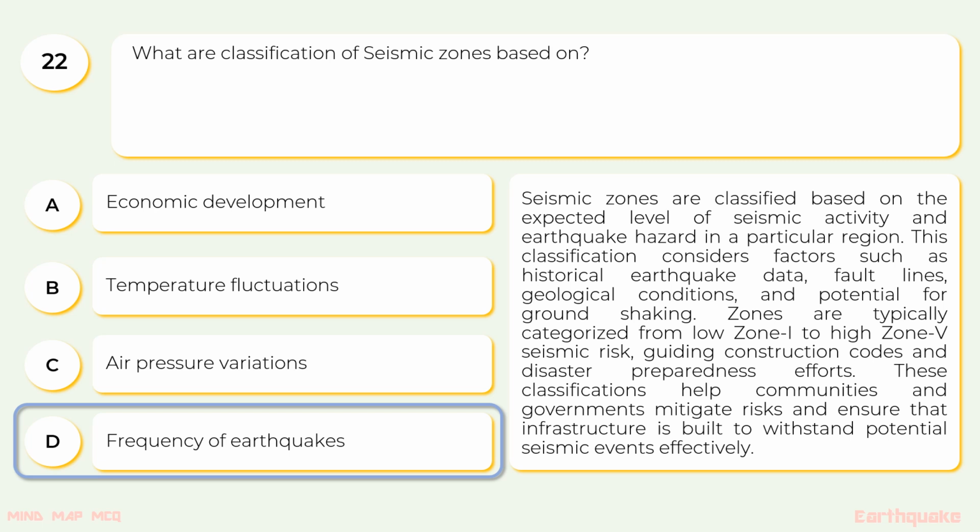a particular region. This classification considers factors such as historical earthquake data, fault lines, geological conditions, and potential for ground shaking. Zones are typically characterized from low, zone 1, to high, zone 5, seismic risk, guiding construction codes and disaster preparedness efforts. These classifications help communities and governments mitigate risk and ensure that infrastructure is built to withstand potential seismic events effectively.